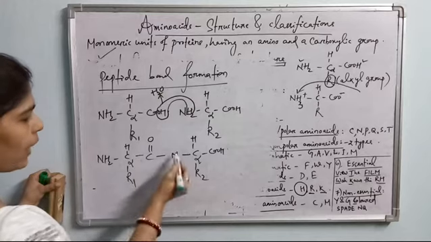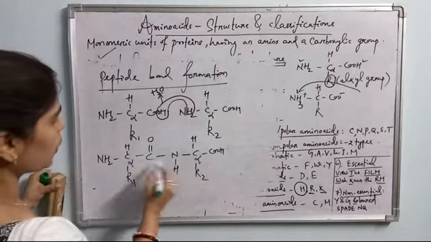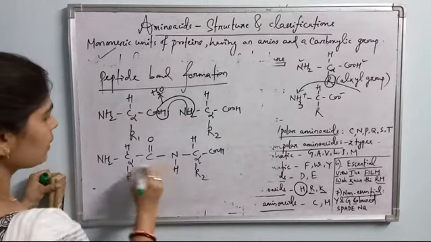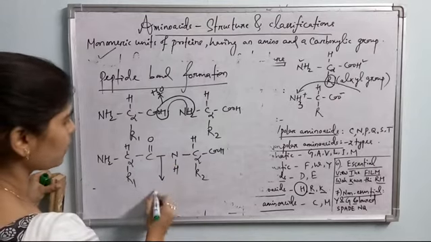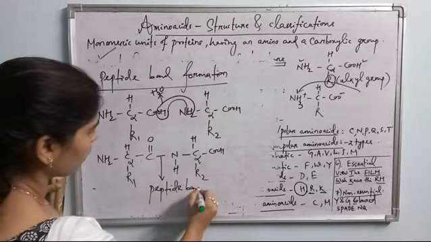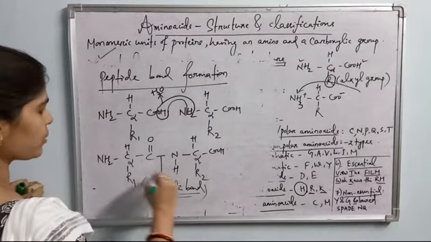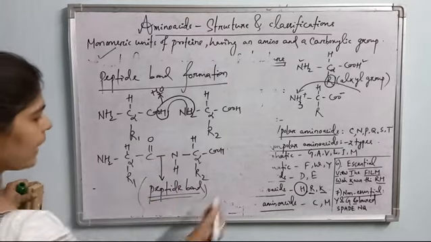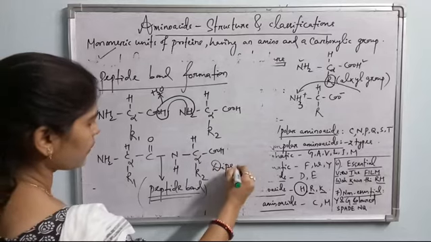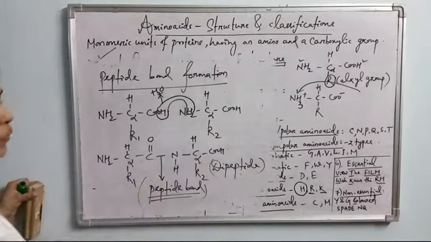This is the peptide bond between the amino acids. Okay, so CO-NH is the peptide bond, and this is a dipeptide structure, because the two amino acids are linked by one peptide bond.